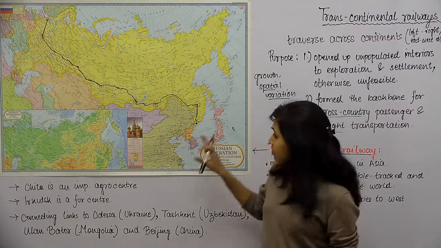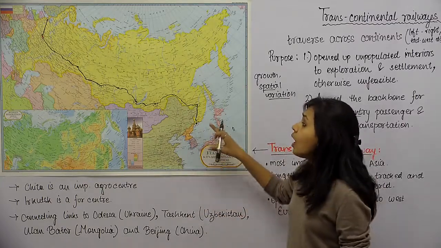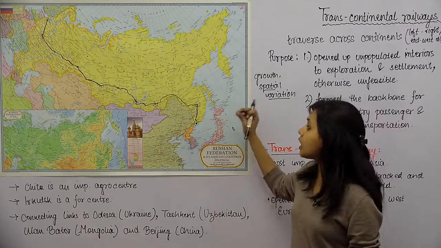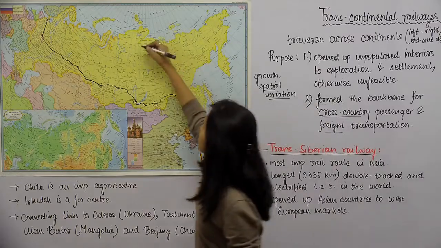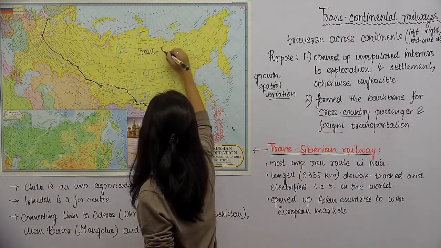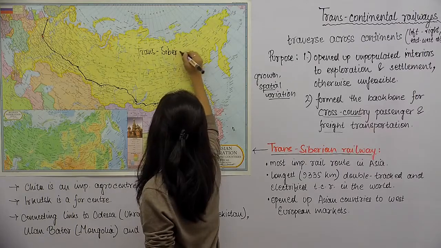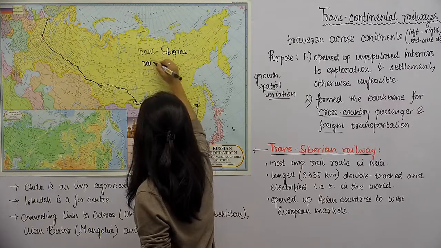Russia का जो So this is a map of Russia, as you can see probably over here. तो रशिया का जो रेलवे रूट है उसको ट्रांस साइबेरियन बोलते हैं. तो in case you have trouble remembering, let me write it down. Trans Siberian रेलवे.